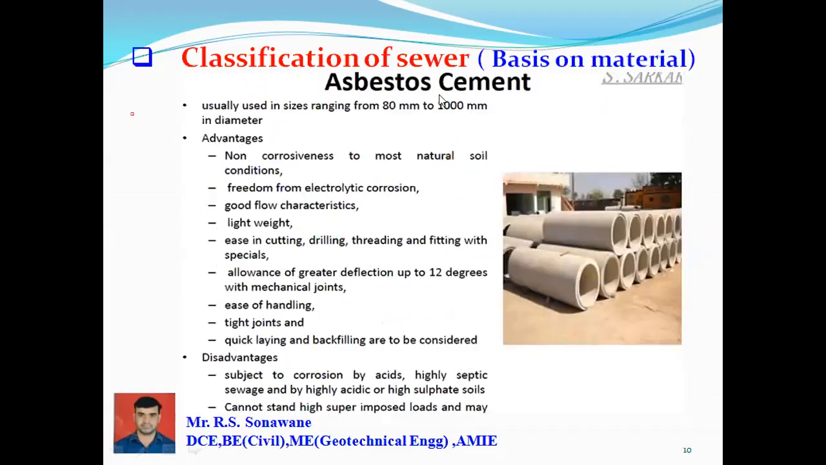And the next one is asbestos cement. Asbestos cement material, which is ranging 80 mm to 1000 mm. You can see here. Again, nowadays I'll use such type of asbestos cement material everywhere. So the advantage of this material is non-corrosive to most natural soil conditions. So this is non-corrosive type material.